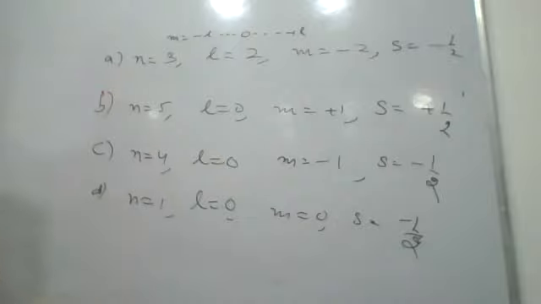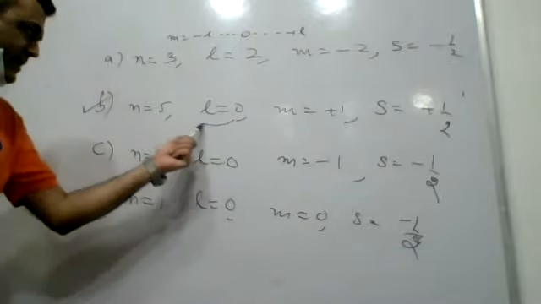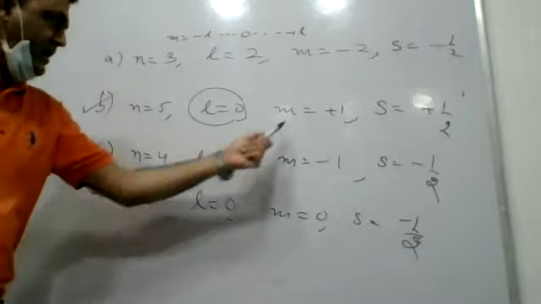Set 1 is absolutely correct, there is no mistake. Set B has a mistake. Why? If L is 0, m cannot be plus 1. If L is 0, m has to be 0. That set is giving wrong information.